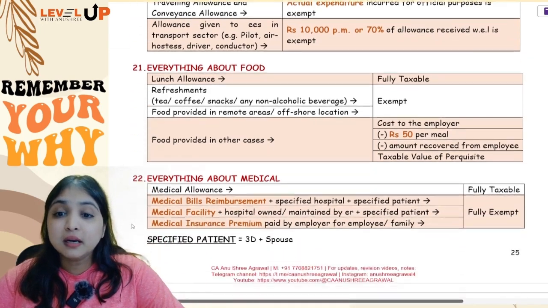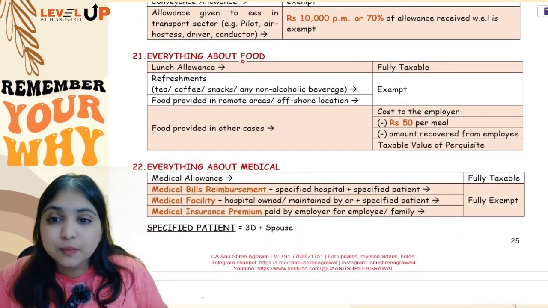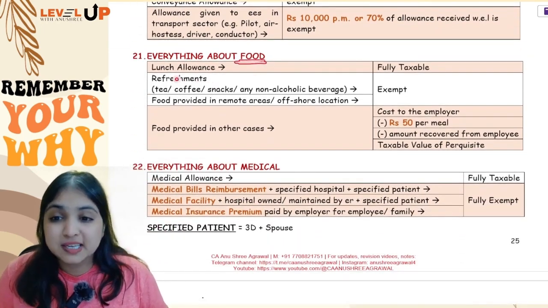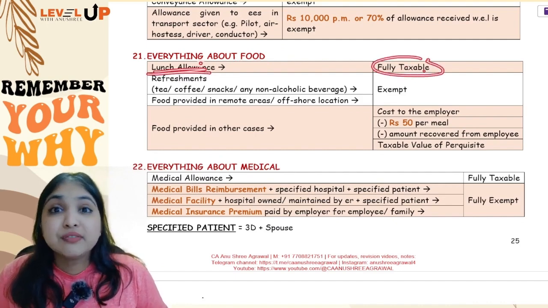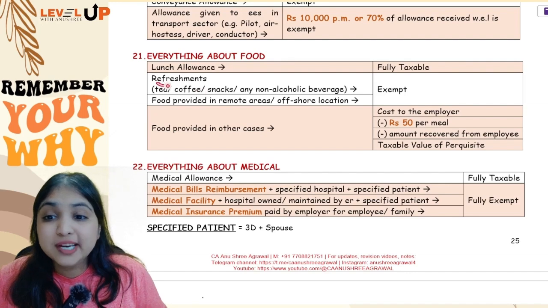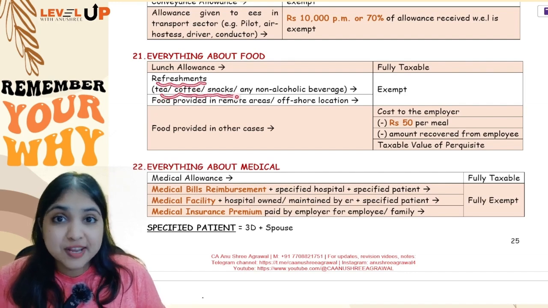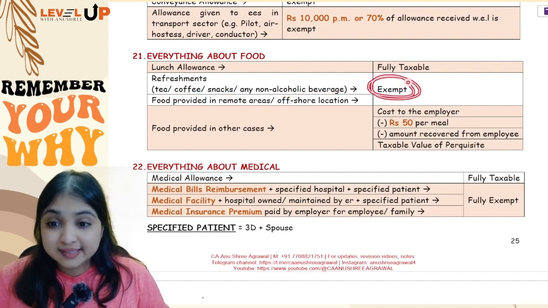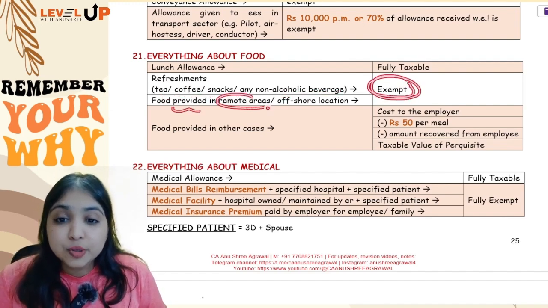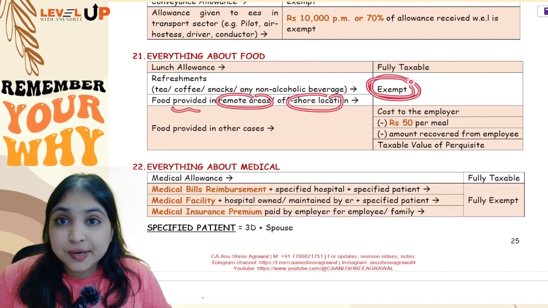Okay. Then coming to my next discussion, what about food related concepts? See, food allowance or lunch allowance will be fully taxable. If the employer has given the employee refreshments like tea, coffee, snacks or any non-alcoholic beverages, then it will be fully exempt. If food is provided in a remote area or offshore location, also it will be exempt.